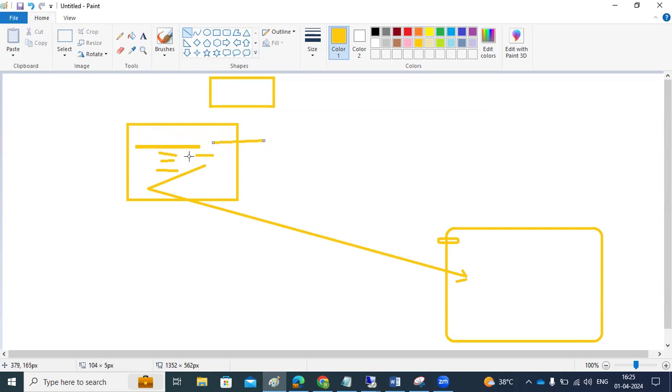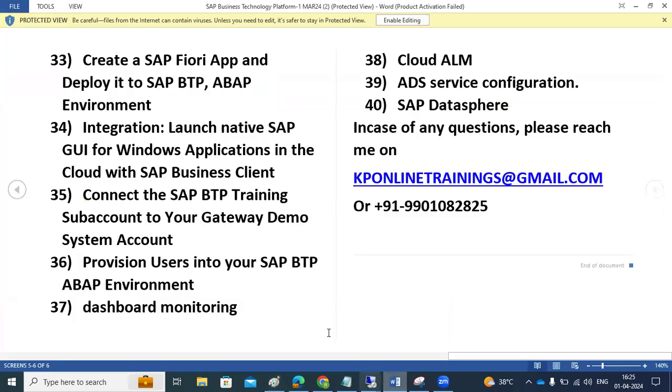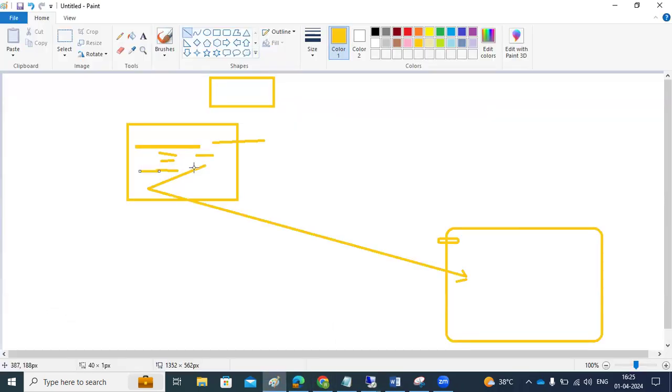Now, suppose I don't want everything in the code to be executed in the backend. I want my code, the logic and the code, to be executed here itself. Then in that case, we have the BAS, the Business Application Studio. Using the Business Application Studio, we can deploy the code in the BTP itself. We need not do it on-premise. In BTP itself, we can execute the logic and everything from here.